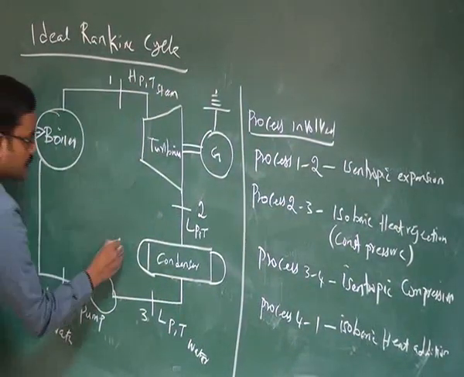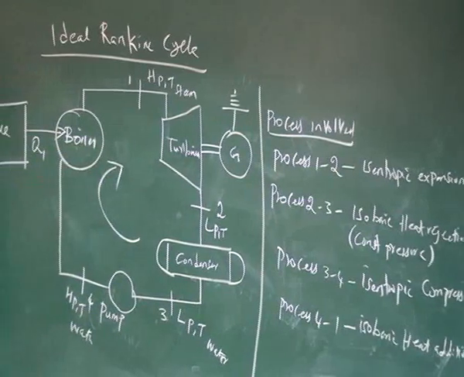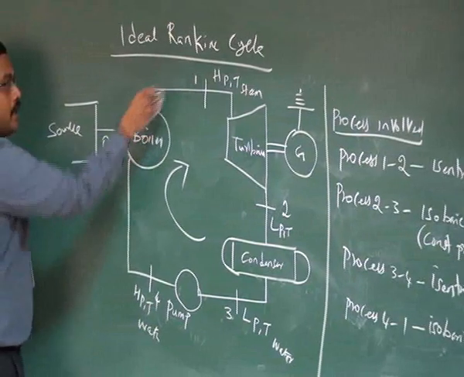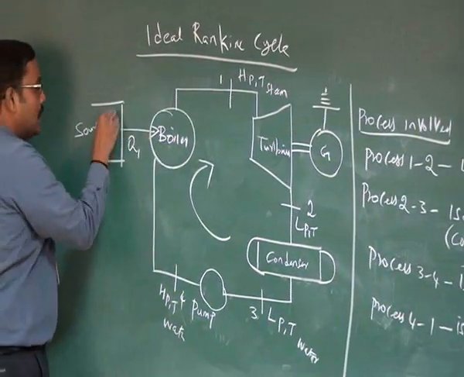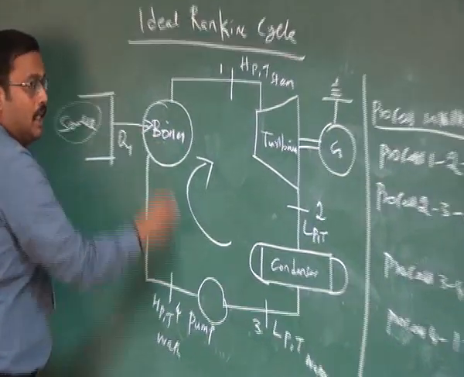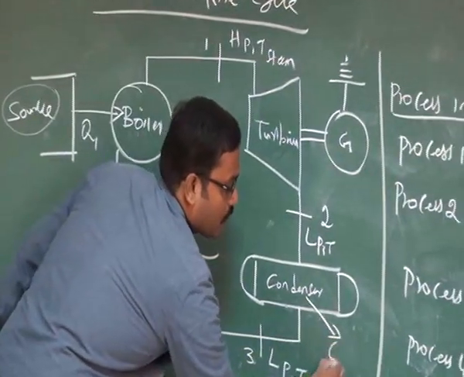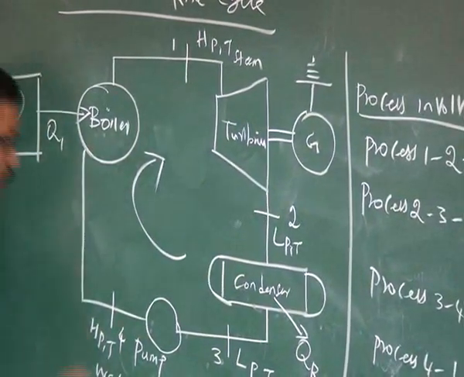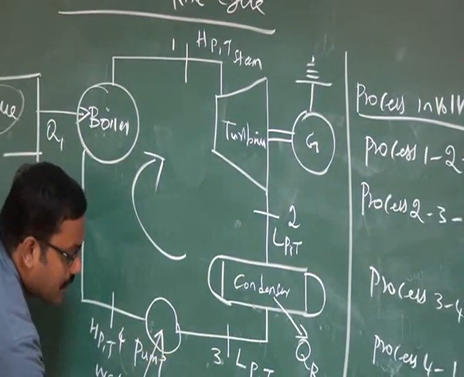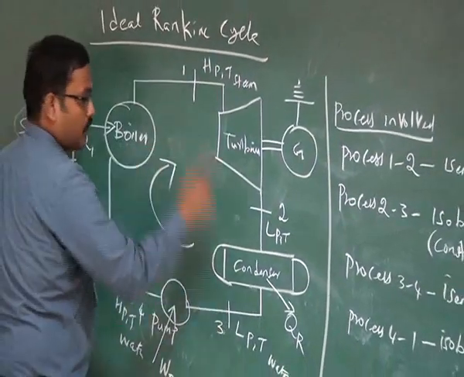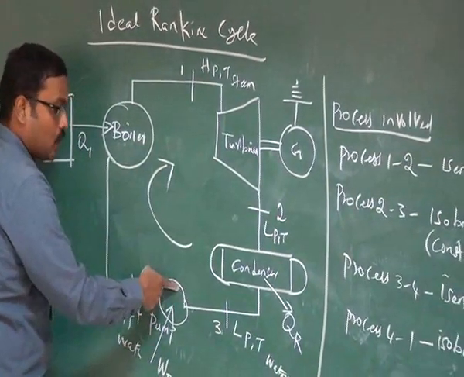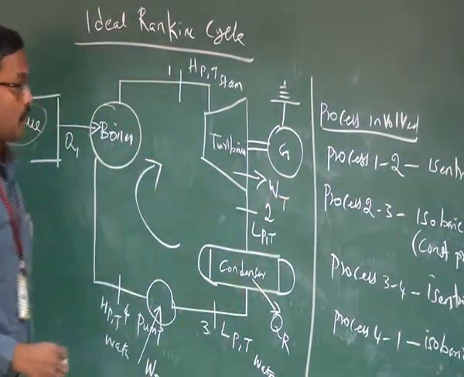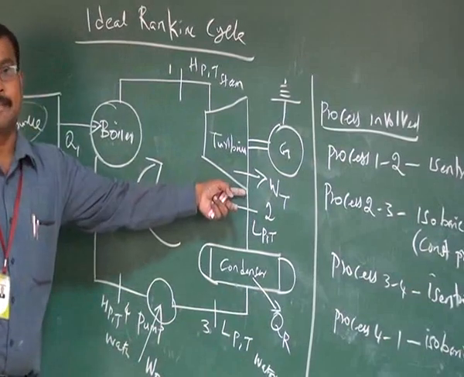This is a circuit schematic diagram. These are the processes involved. Here the source, different types of steam may be obtained depending upon the heat energy available to the boiler. Similarly, here the heat is rejected to the surroundings. This Q amount of heat is rejected to the surrounding. In order to circulate the working fluid, we have to supply some quantity of energy, that is represented as WP. So if the WP amount is added to the pump, then definitely there will be some amount of work output based on the second law of thermodynamics, WP or WT.